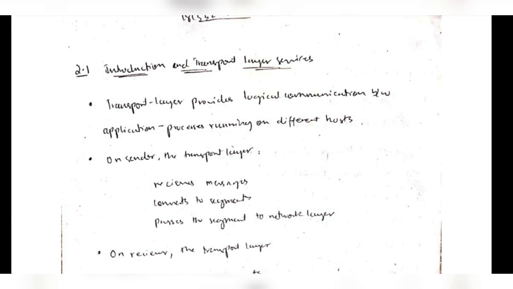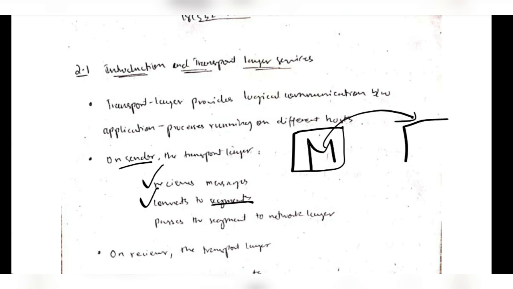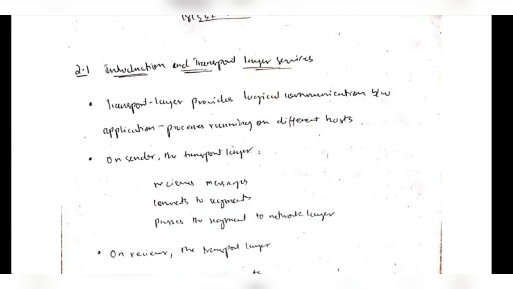On the sender side it receives the messages and converts the messages into segments. This is very important. Whenever it receives a message, it will keep that message in a packet, or a segment, and this packet will be transferred to the other device, and there the packet will be opened and the message will be retrieved. That's what happens on the sender's and the receiver's side.